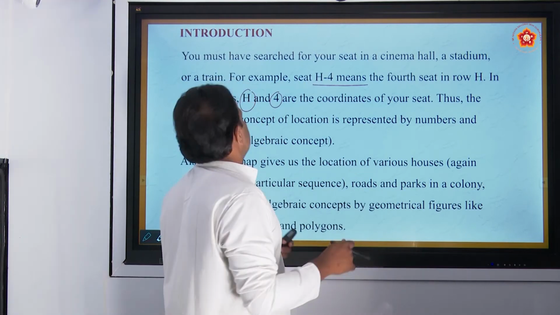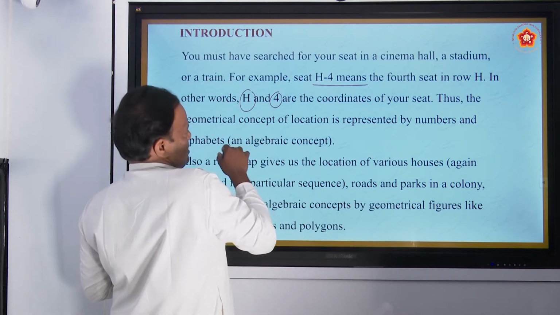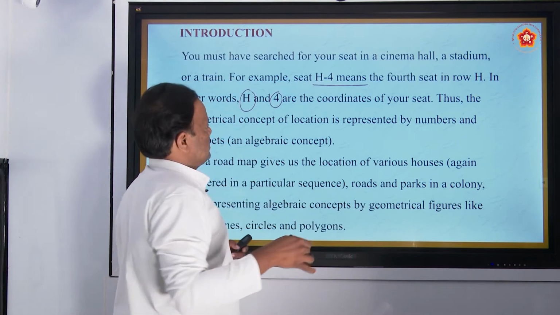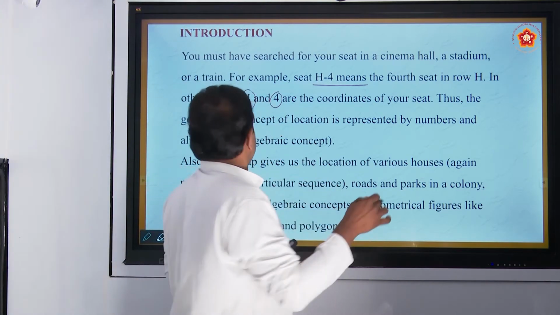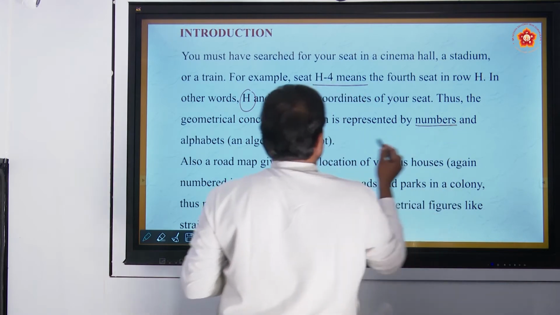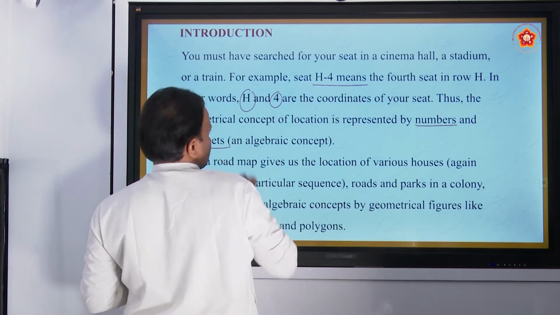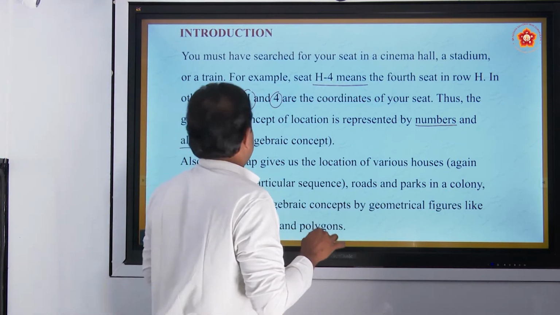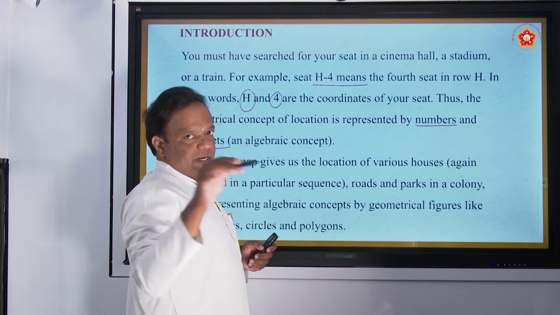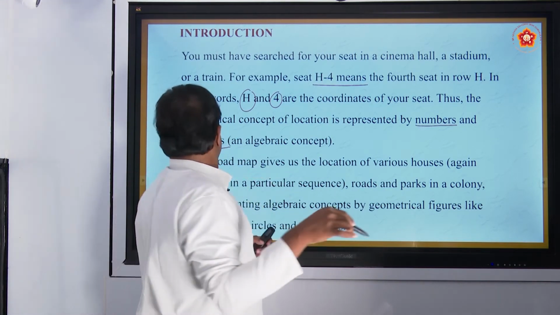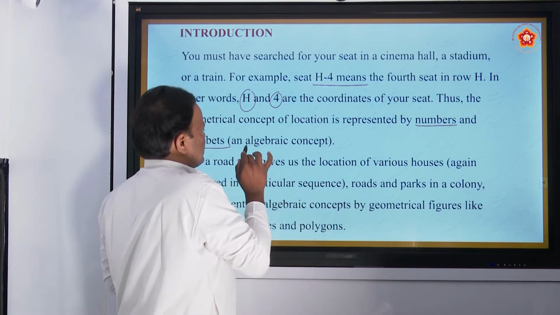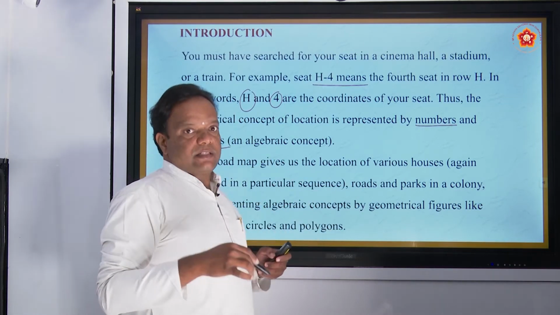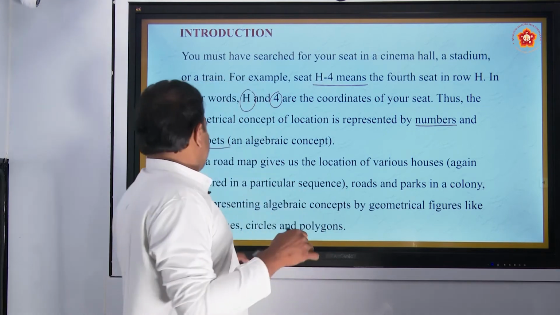Correct? Thus, what is the geometrical concept? The location is represented by numbers and alphabets. Your location is represented by numbers 1, 2, 3, 4, 5 and alphabets A, B, C, D like that. That is simply an algebraic concept. Okay.